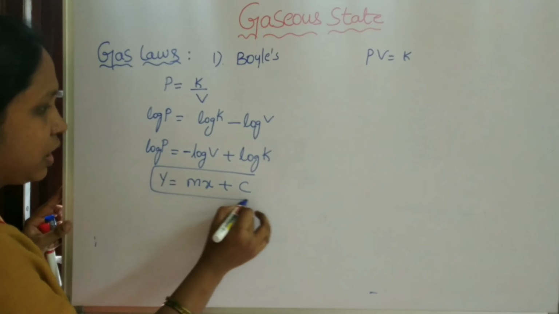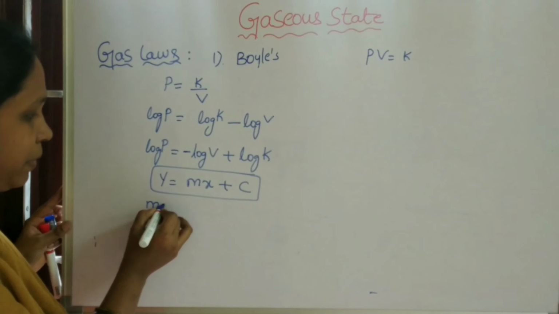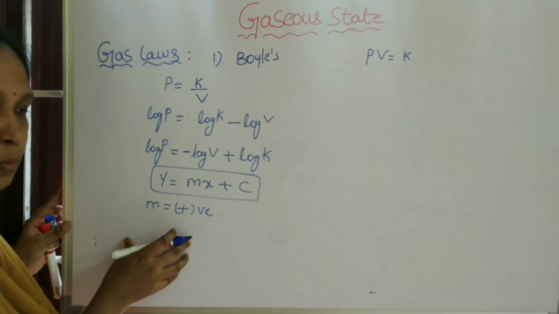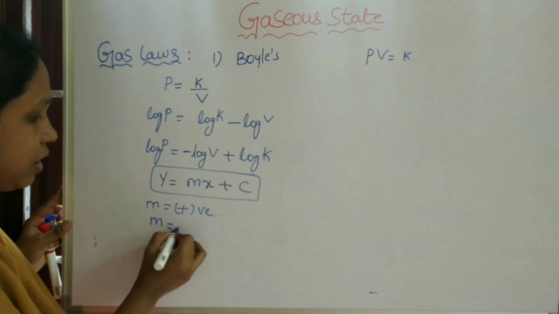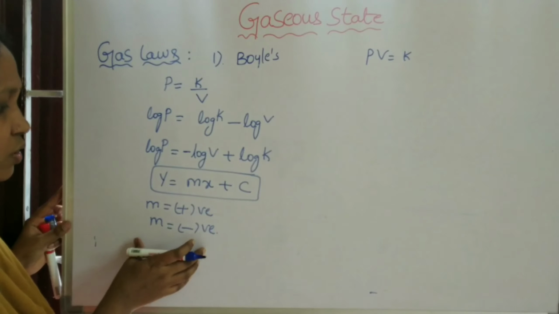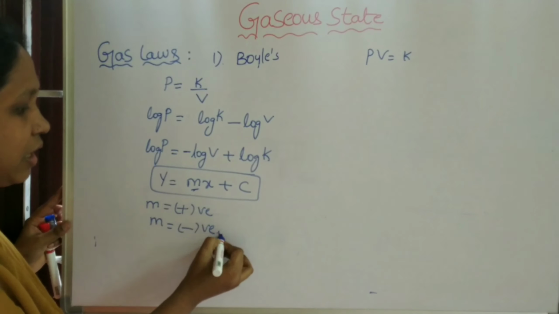If m is positive, the slope is positive. If m is negative, the slope is negative. So here, according to this equation, m is negative.